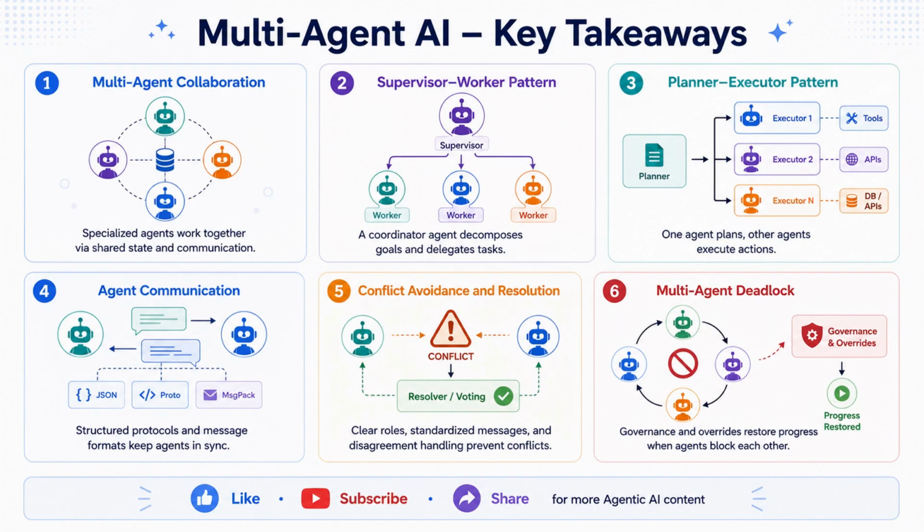Agent communication: structured protocols and message formats that keep agents in sync. Conflict avoidance and resolution: clear rules, standardized messages, disagreement signals, and resolution strategies. Multi-agent deadlock: when agents block each other and how governance and overrides restore progress.